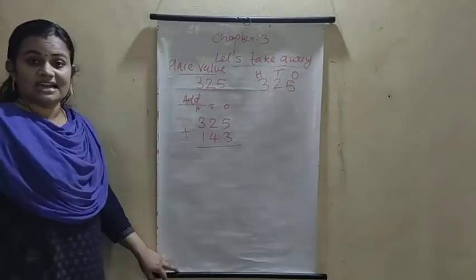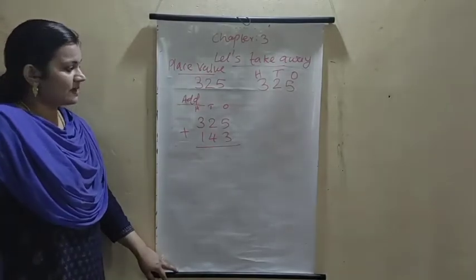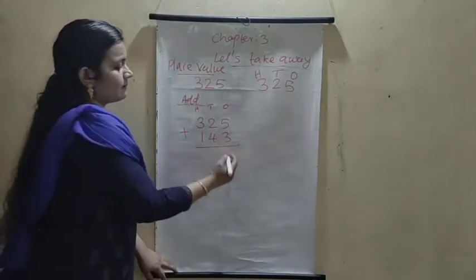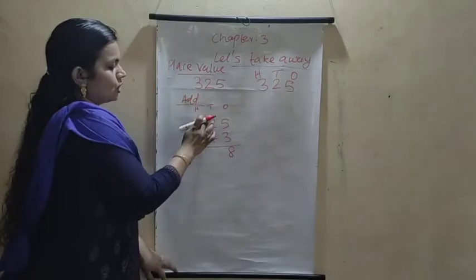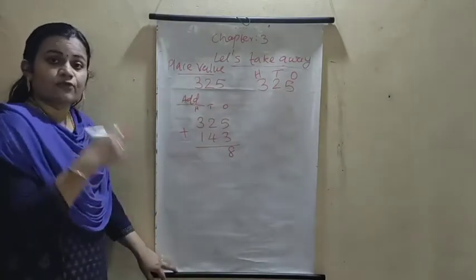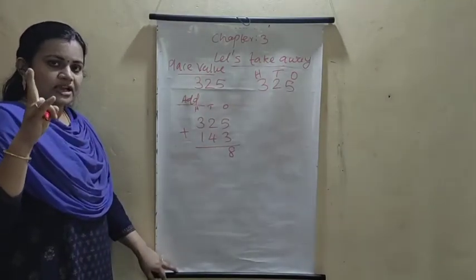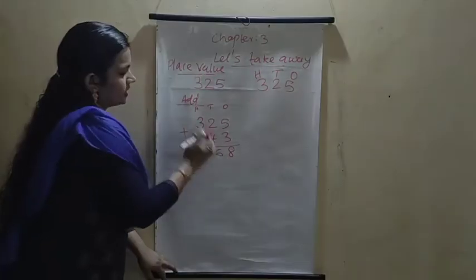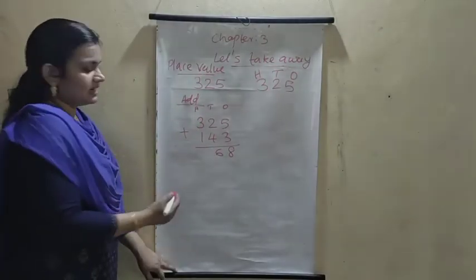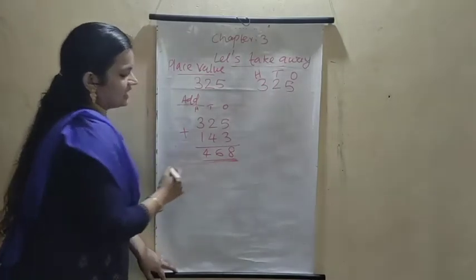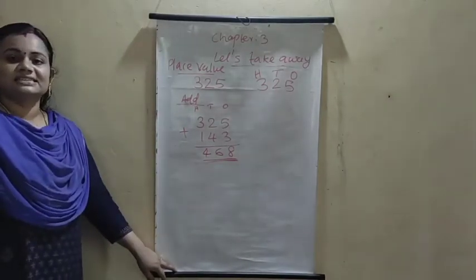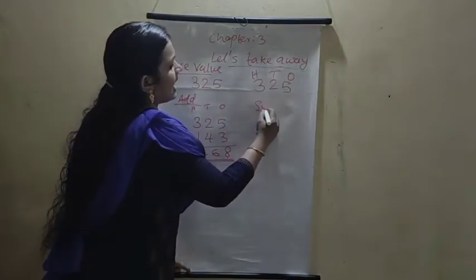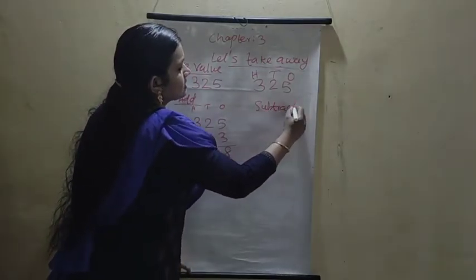5 plus 3. What is the answer? 5 plus 3. 8. 4 plus 2. What is the answer? 4 plus 2. Take your 2 fingers. Count after 4: 5, 6. 3 plus 1. 3 plus 1 what? 4. Then what is the answer? 468. Then how to subtract the 3-digit number?